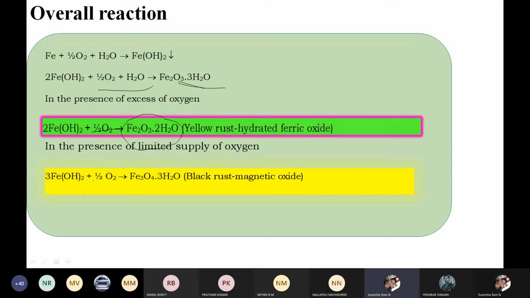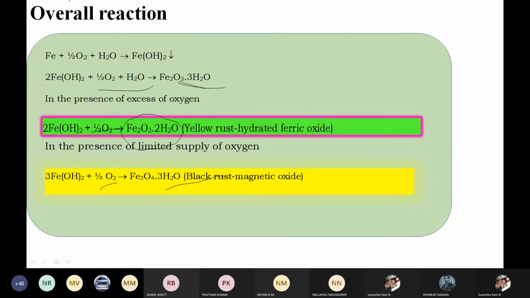Based on the oxygen available, the color of the rust depends. There are three colors: red, yellow and black. In the exam, you can write only one product, Fe2O3·3H2O. If you remember the other two products you can write them, but writing only Fe2O3·3H2O is more than sufficient for the exam.